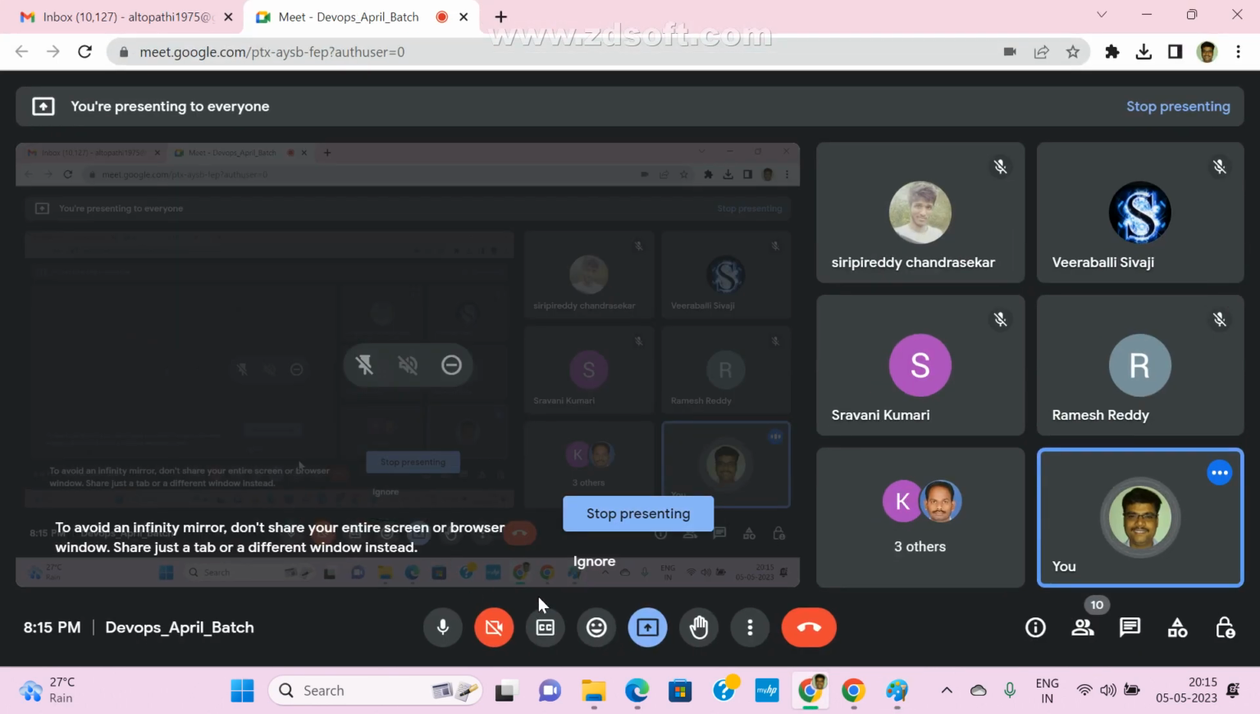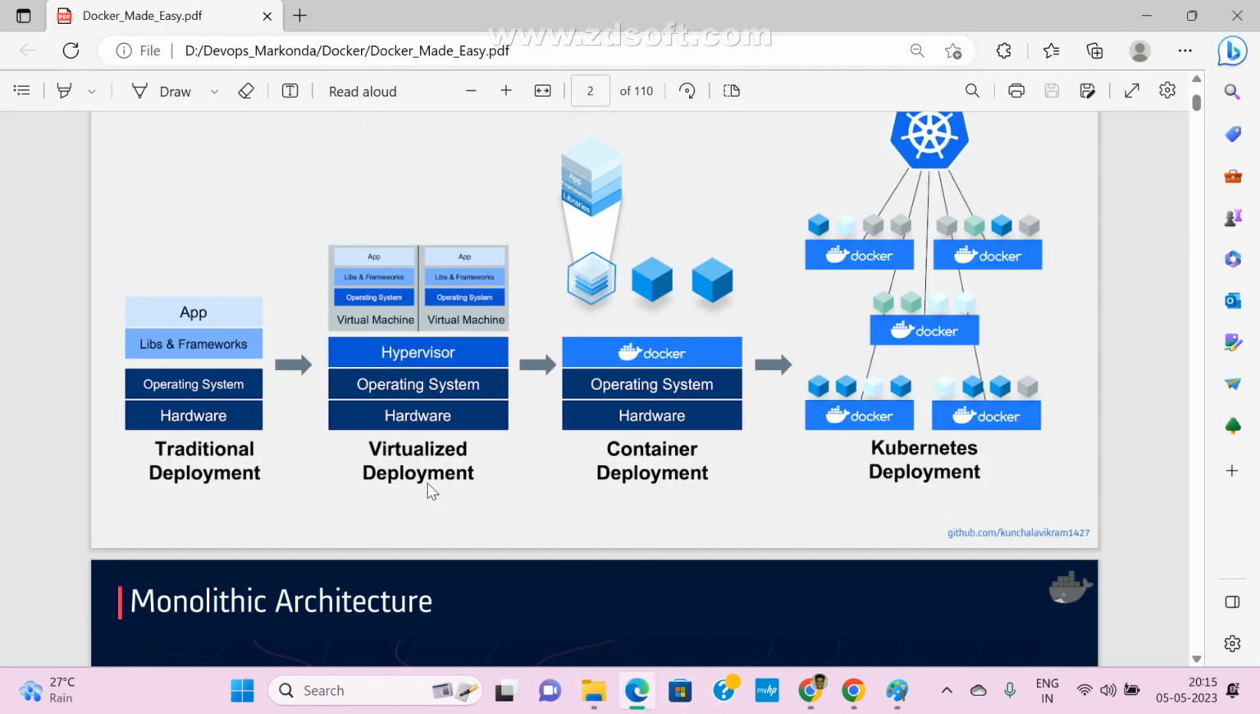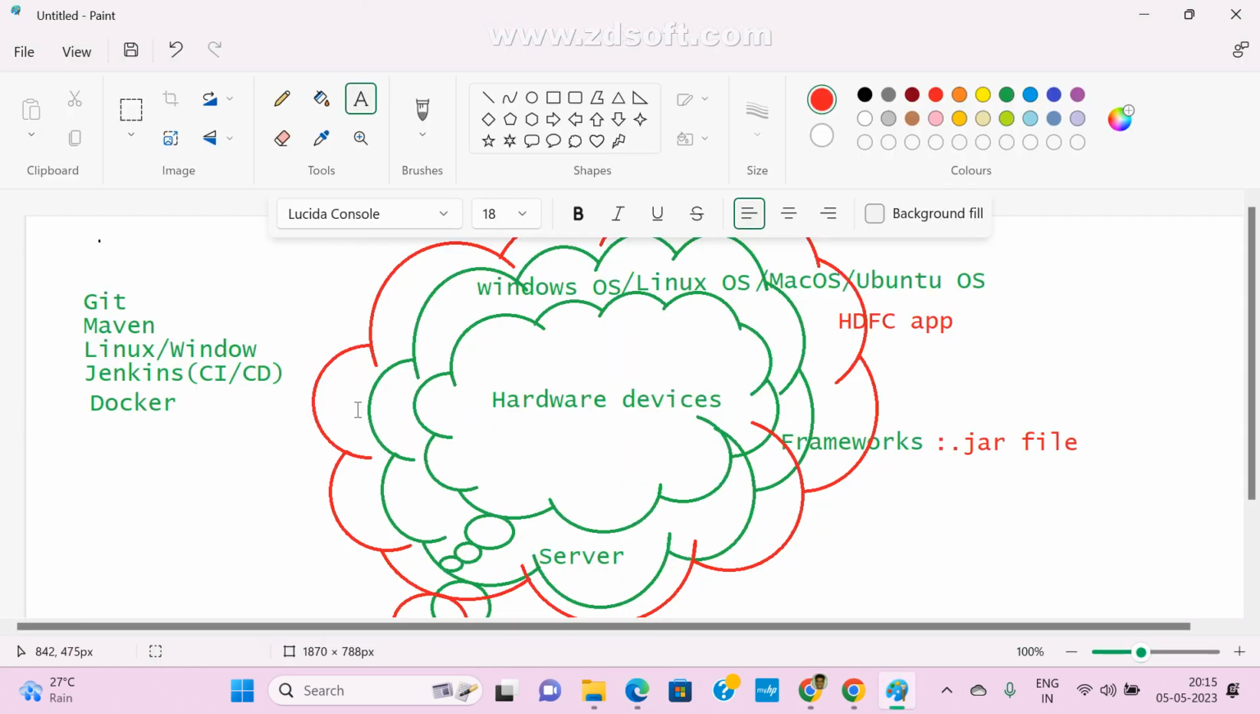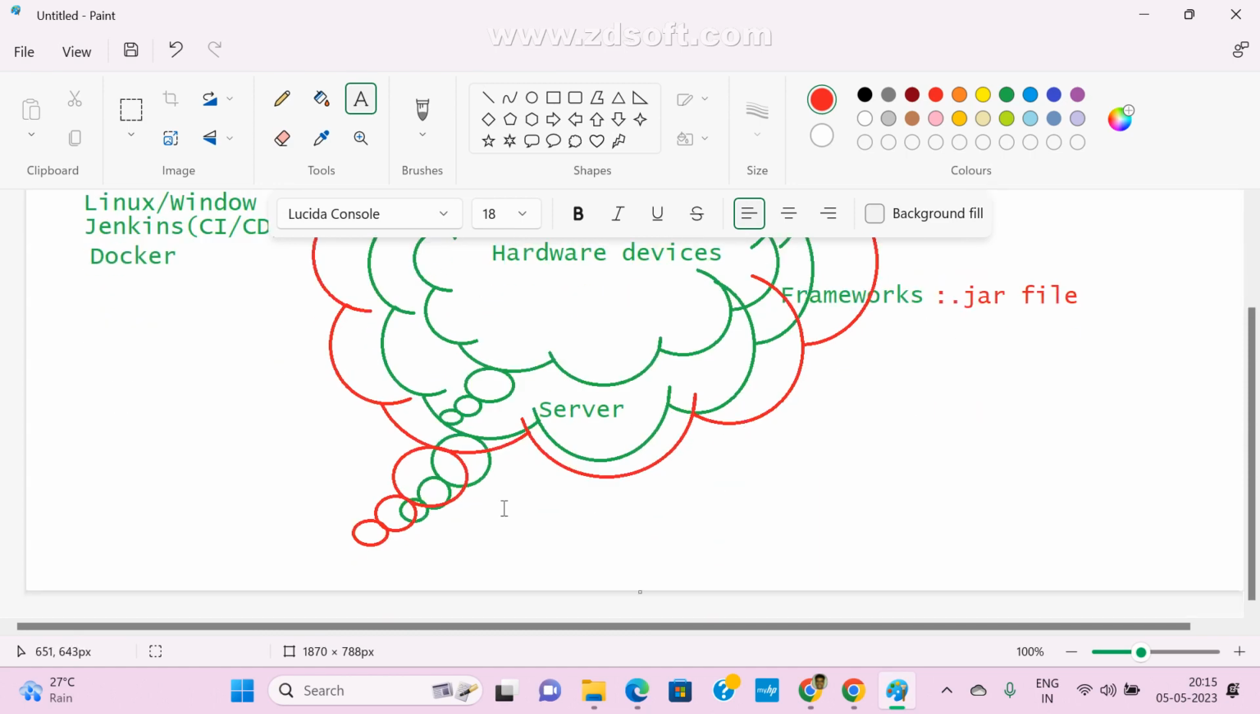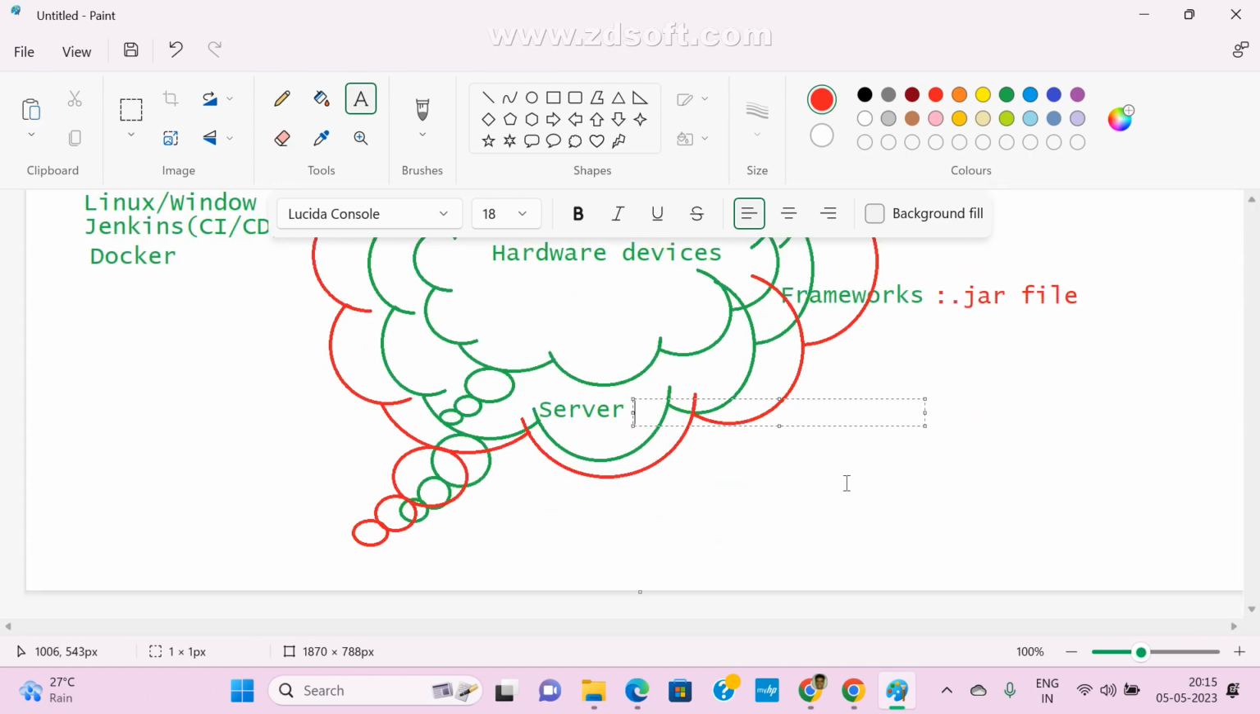Now, if you come to the virtualized deployment, I need multiple servers. So how can I handle that? Just assume this is only one server, with this configuration: for example, 64 GB RAM, and in the old days a 100 GB hard disk, HDD.